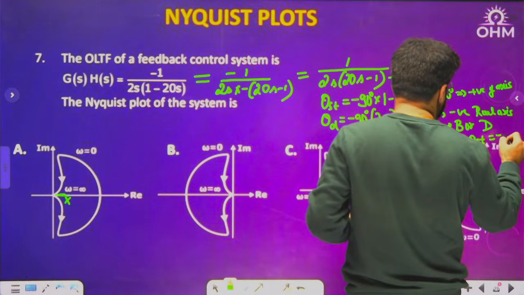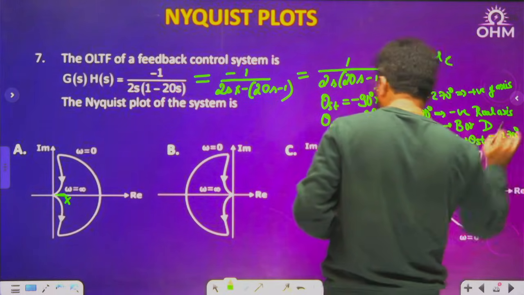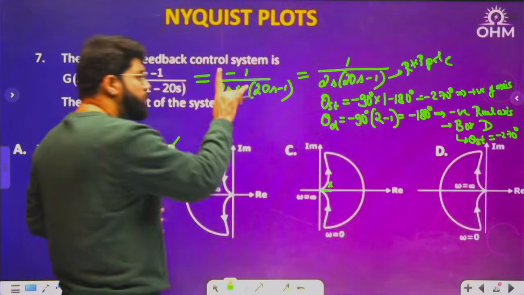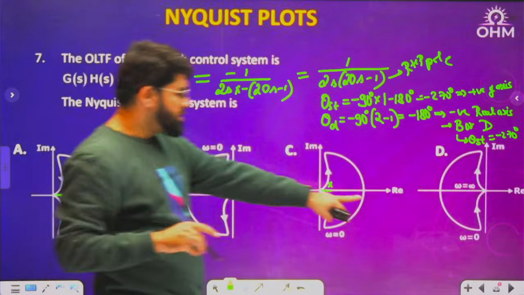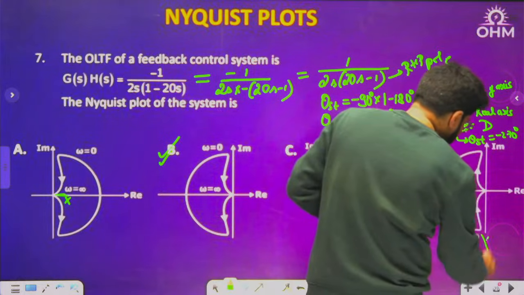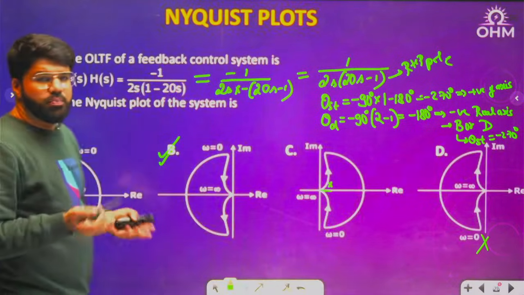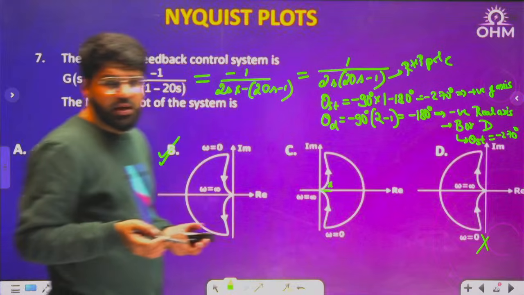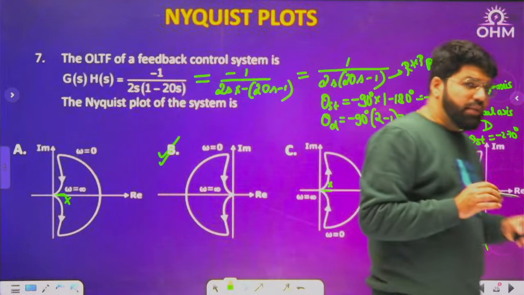Theta starting is minus 270. That is there in the B option. The starting has to be along the positive y axis. This one is starting along the negative y axis. This is wrong. So the answer is B. That's why I told you many a time, especially in MCQ.